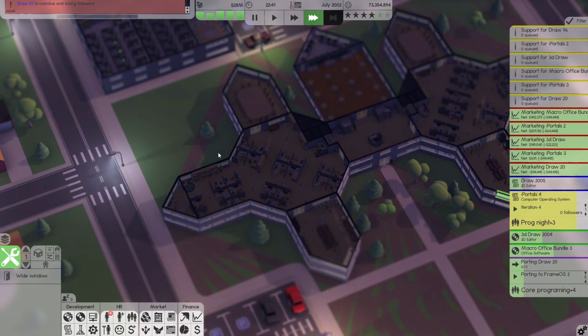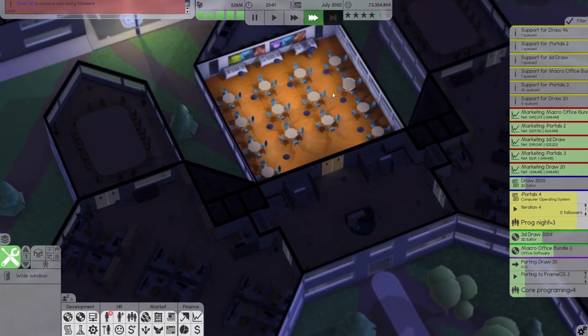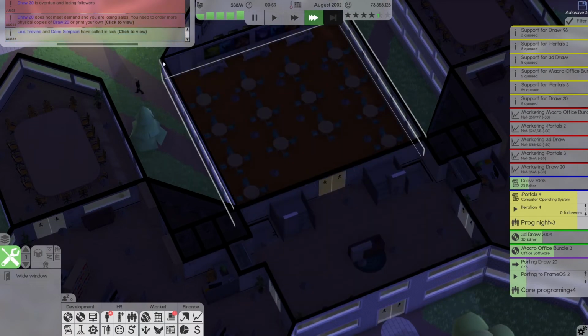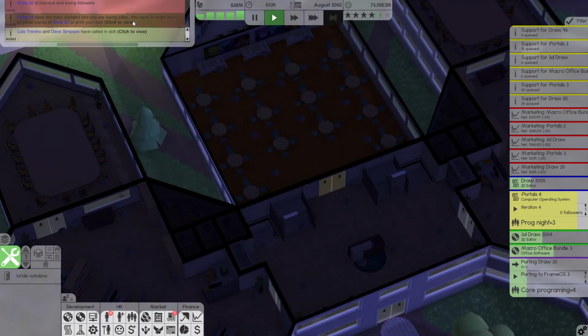I think we've done a lot. Look at us go. We have an entire unused floor. I do want to see... Okay, people are eating here. We have so much food. We probably have way more. Whoa. We do not have enough products to get done.